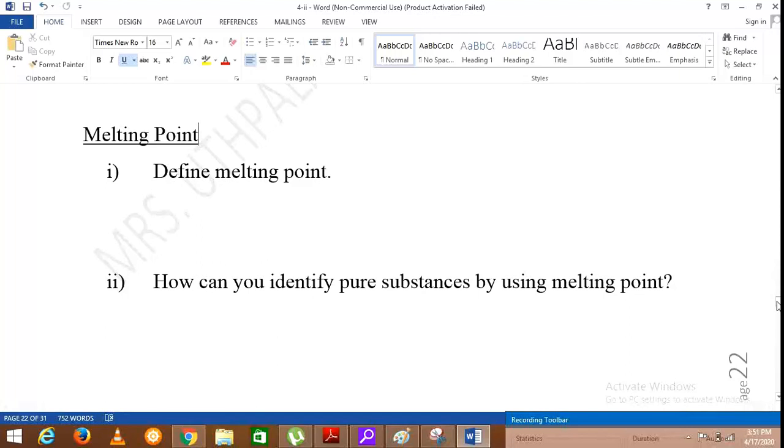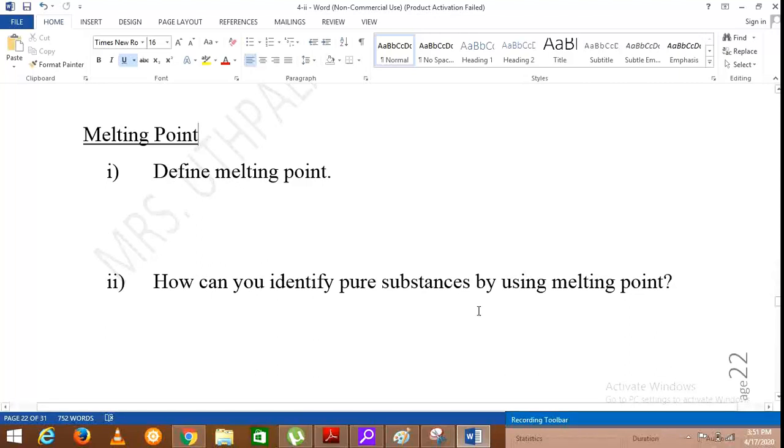As pure substances have a fixed melting point, and if we know that fixed value, and we are given another sample, and when we find the temperature of that sample, if it is different from the fixed value that we know, we can say that the particular substance is not pure.